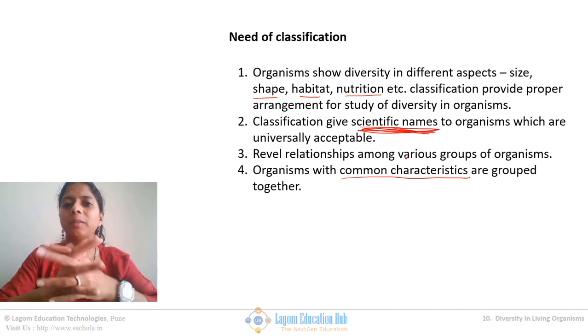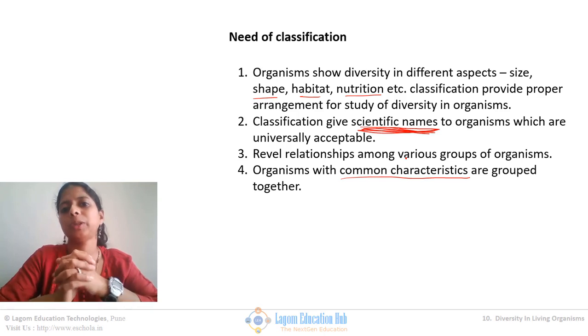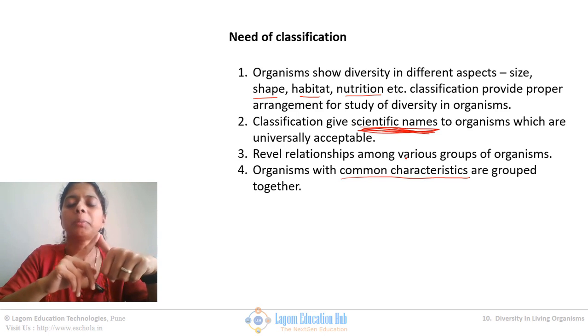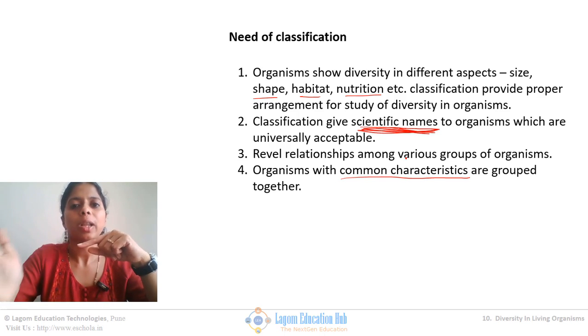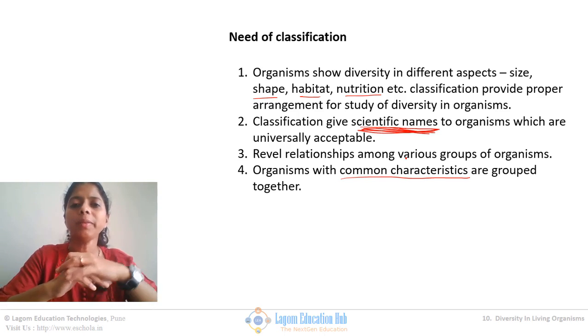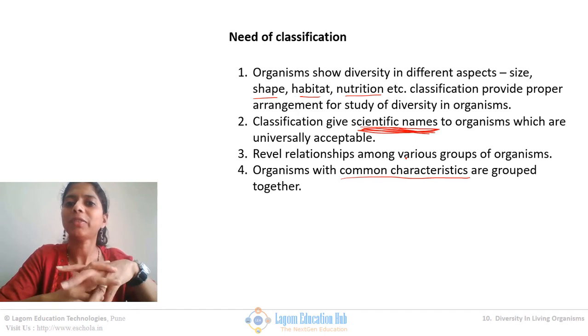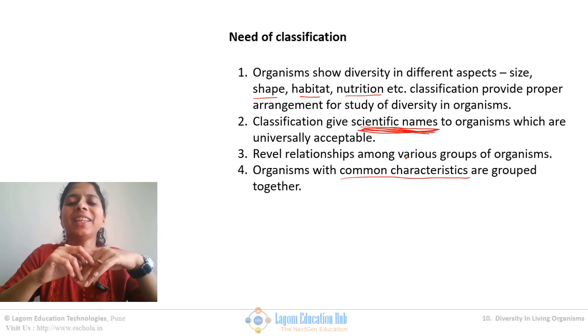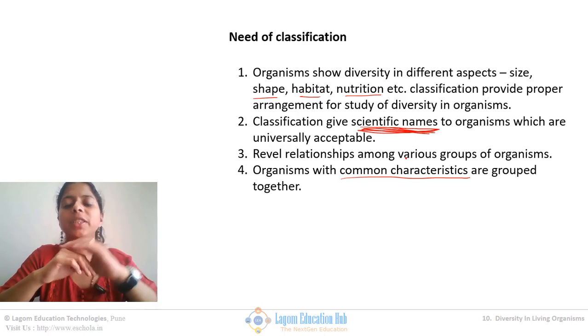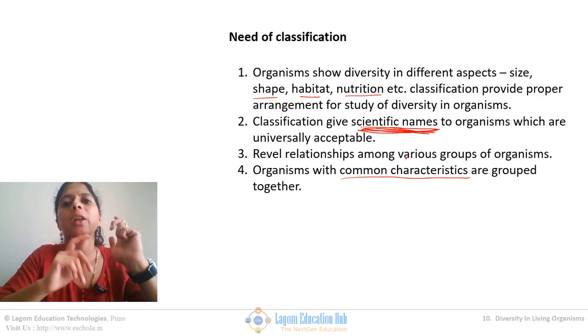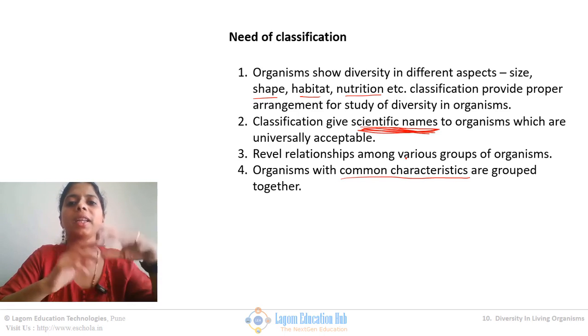In this particular video, a few important terms you need to remember. One thing is systematics: remember its definition, and remember that it is a theoretical branch, practically not applicable, so it gave rise to taxonomy. Remember the definition of taxonomy. Tell me the definition of taxonomy. Then next, you need to remember classification, as well as the 5 steps involved in the taxonomy definition, and remember the definition of classification, the objectives of systematics, and the need of classification.